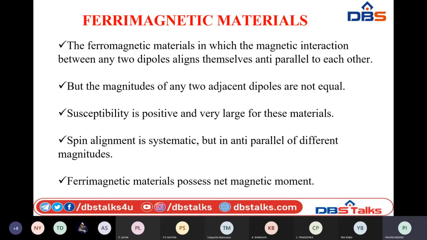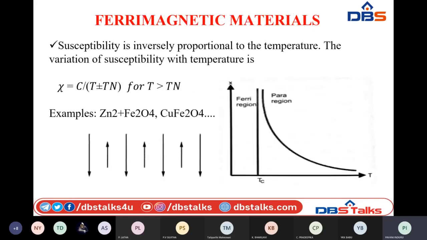So that is why the susceptibility of these ferrimagnetic materials is positive always and very large compared to antiferromagnetic materials. So spin alignment is symmetric but anti-parallel with different magnitudes. This is symmetric but they will not have equal value.